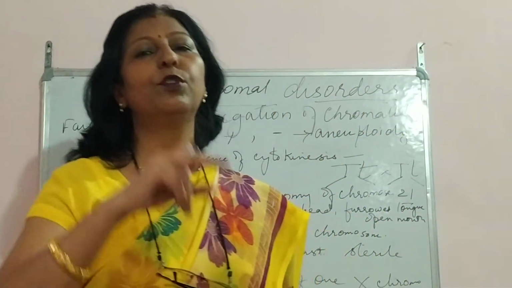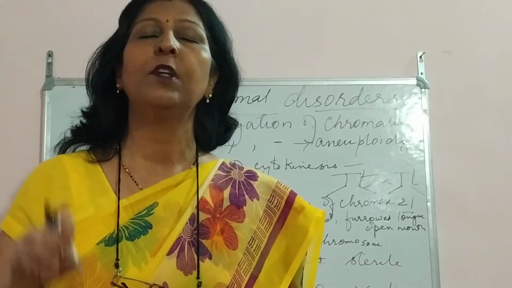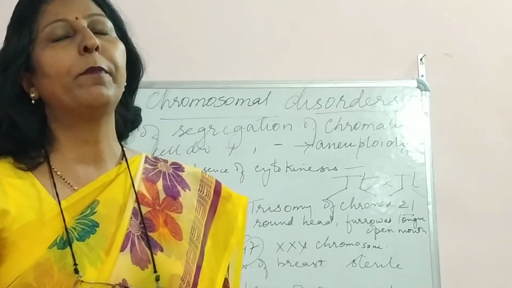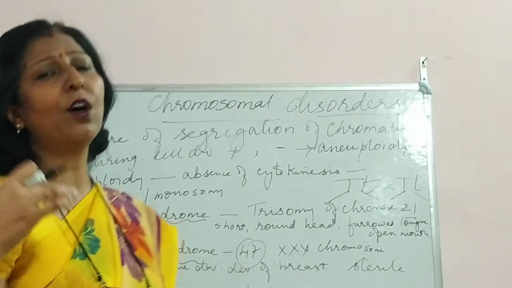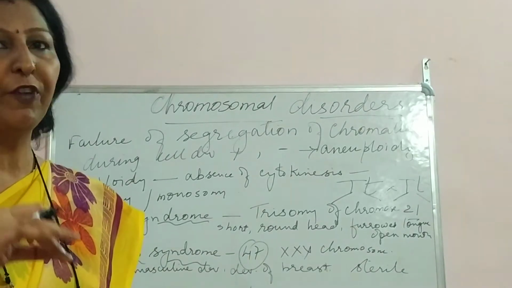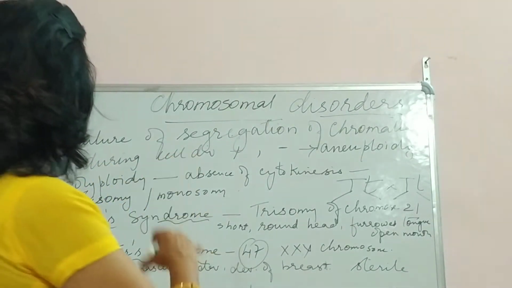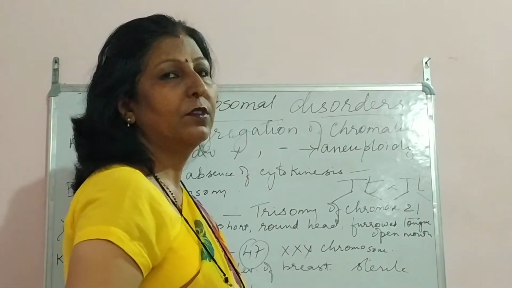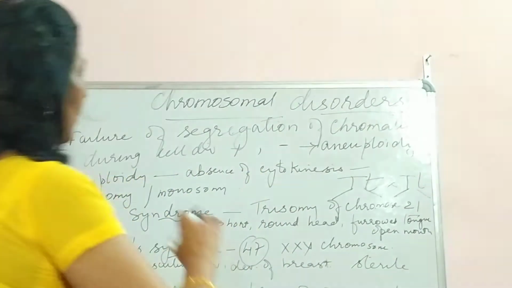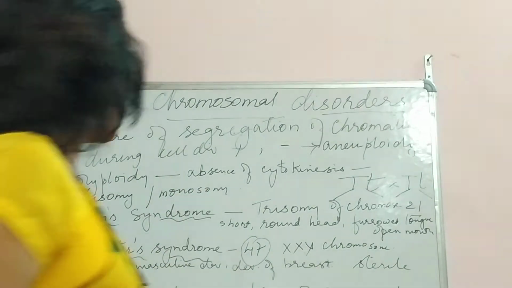Sometimes, instead of the 23 pairs of chromosomes, which means 46 chromosomes, we may have an addition, 47 chromosomes, or we may have 45 chromosomes. Got it? So it may be either way. Failure of segregation of chromatids during cell division is known as aneuploidy.